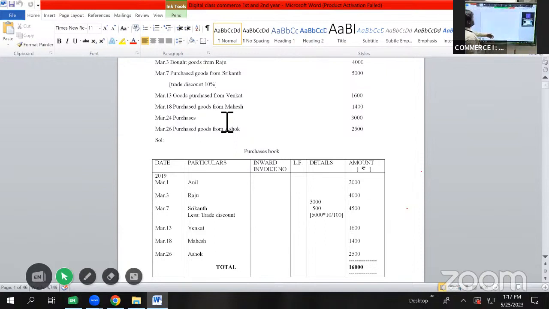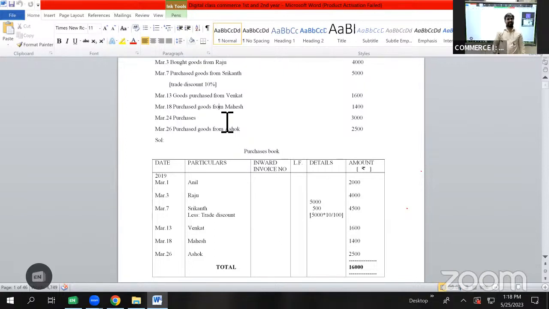Now, in every previous transaction, the name of a person was specified. In the first transaction, the name Anil was specified. The next transaction, Raju, the name is specified. In the next transaction, the name of a person, Srikanth, is specified. Then we have Venkat in our transaction. Then we have Mahesh. But in the transaction dated March 24, it is only given as purchases. The name of a person is not specified.